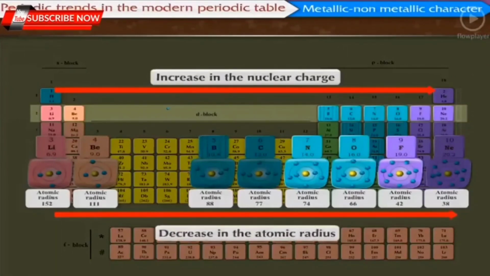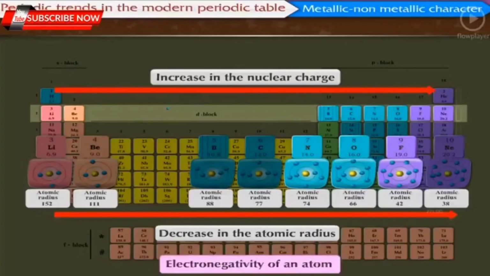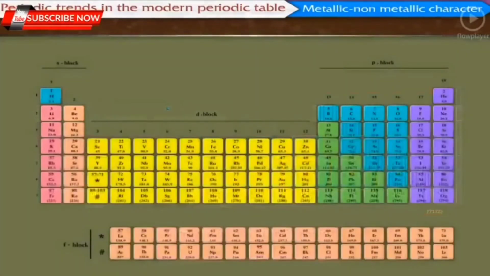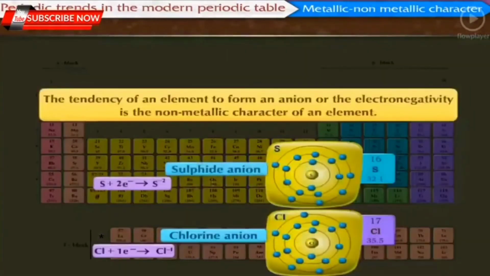Due to both these factors, the effective nuclear charge increases, and therefore the valence electrons are held with greater and greater attractive force. This is called the electronegativity of an atom. The tendency of an element to form an anion, or the electronegativity, is the non-metallic character of an element.